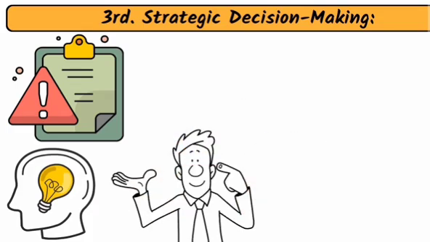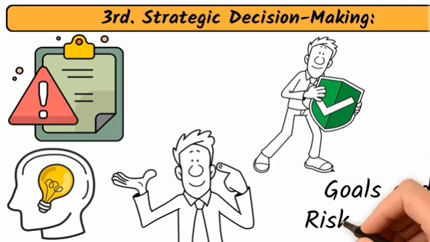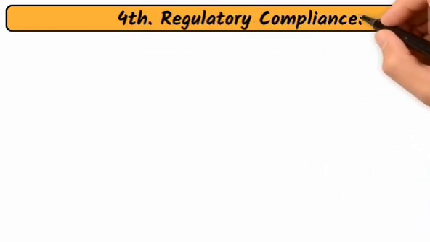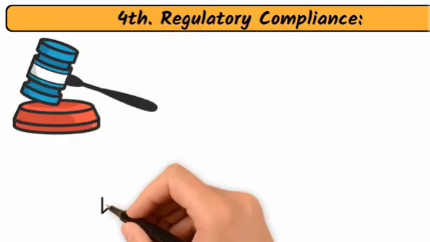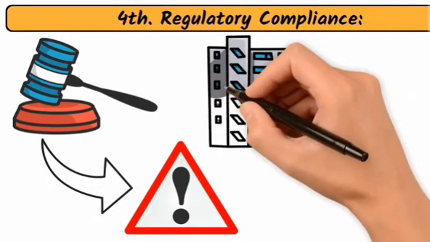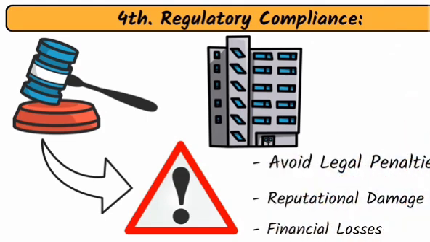By understanding potential risks and their impact, organizations can make informed choices that align with their goals and risk appetite. Fourth, regulatory compliance. Compliance with laws and regulations is a critical aspect of risk management. This helps organizations avoid legal penalties, reputational damage, and financial losses.